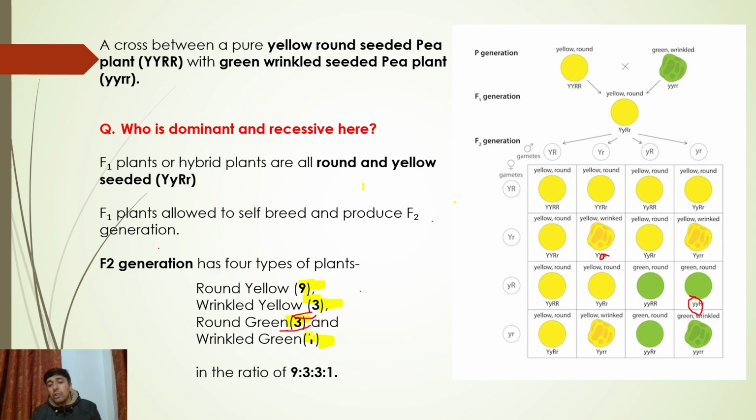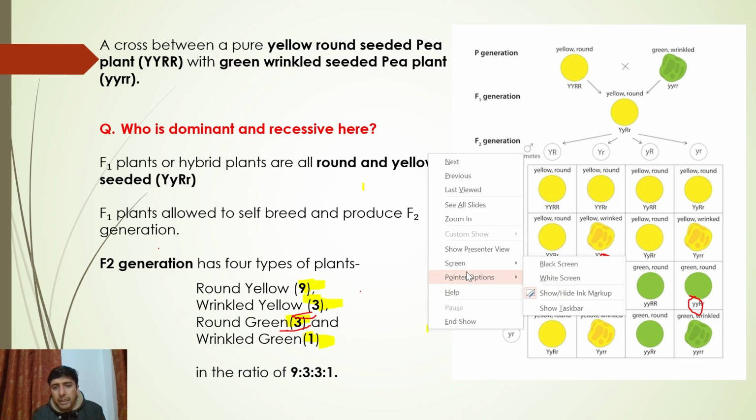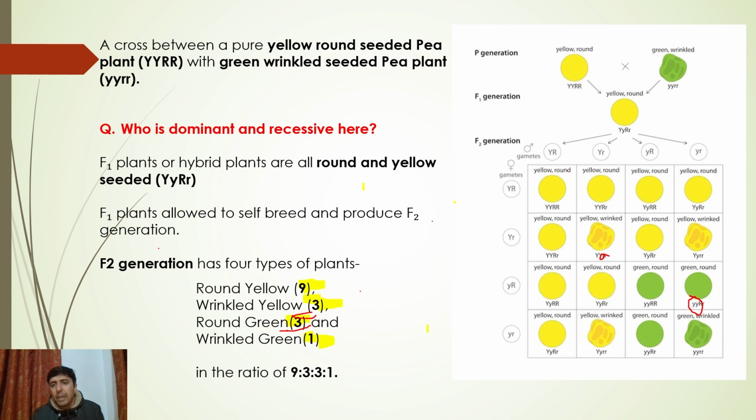If you don't know genotype and phenotype, see my previous slides. So what do you see? Sir, you only looked at physical characteristics. So this is the phenotypic ratio, where you simply see just this. Remember this very important point. This is the phenotypic ratio, where we only look at this.